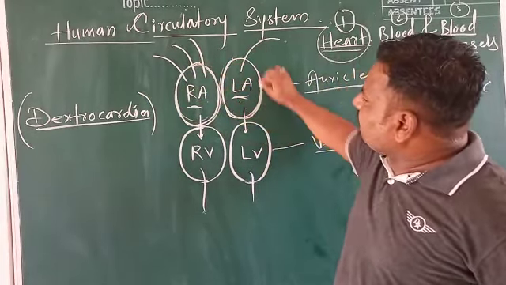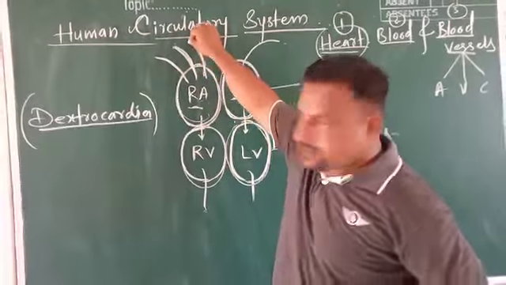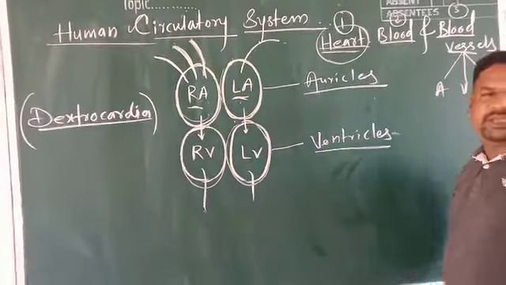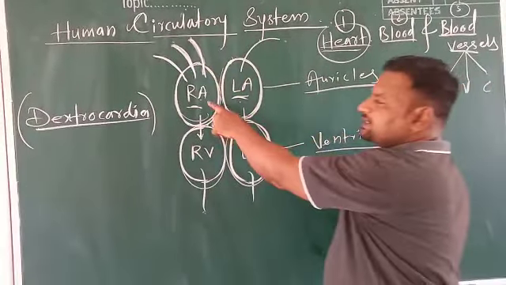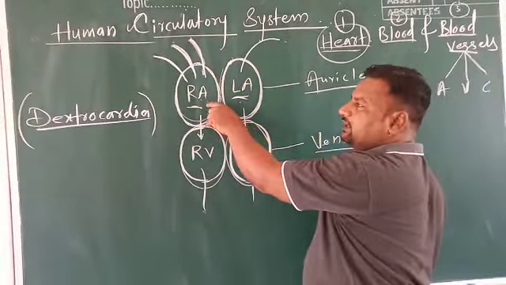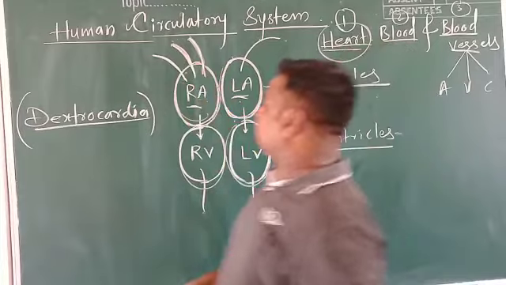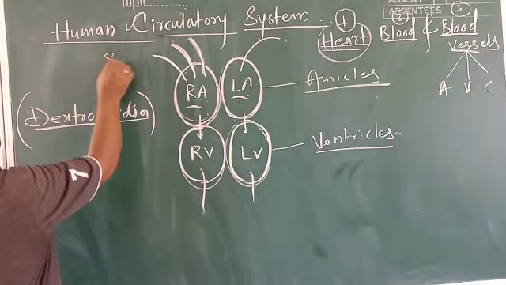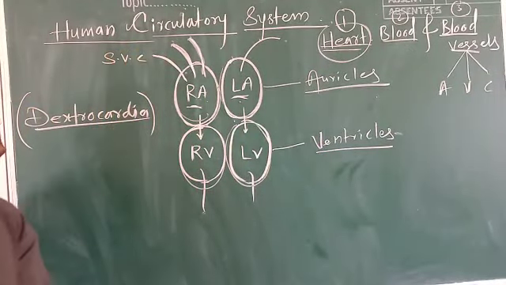From this chamber you can see there are three blood vessels opening. How many? Three blood vessels are opening from the right auricle of the human heart. The name of this blood vessel is superior vena cava.